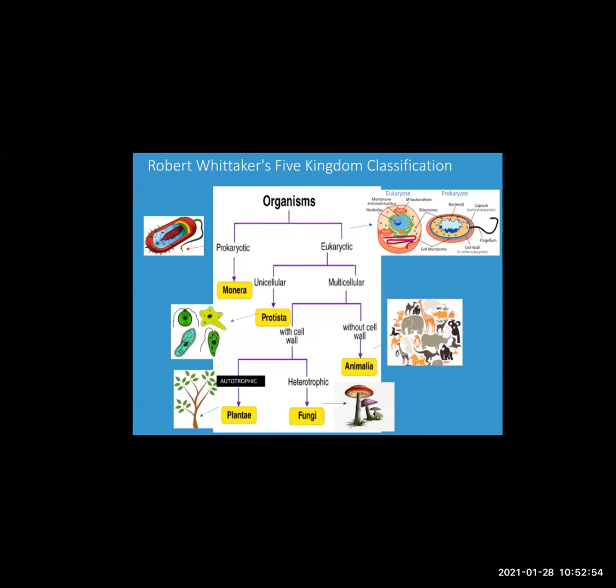The eukaryotic cells were further classified into unicellular and multicellular. Unicellular means the cell body is made up of one cell. Multicellular means the organism's body is made up of many cells.